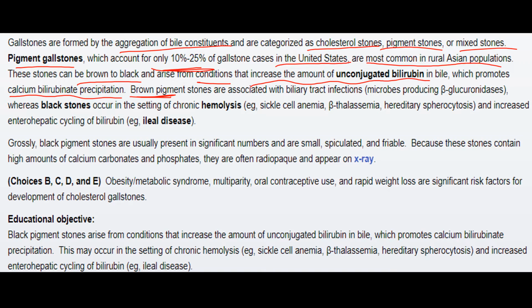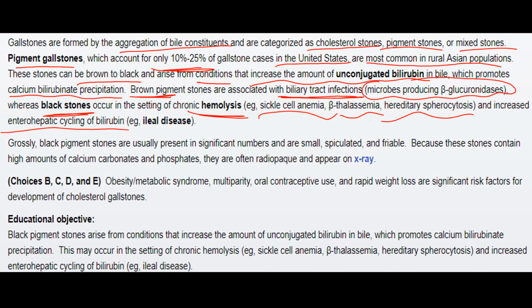Now, the brown ones are associated with biliary tract infections, with microbes which produce beta glucuronidases, whereas the black stones occur in the setting of chronic hemolysis, for example sickle cell anemia, beta thalassemia, and hereditary spherocytosis. And then there is increased enterohepatic cycling of bilirubin due to some ileal disease.